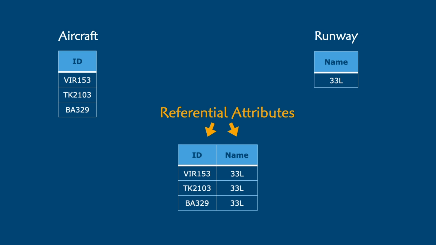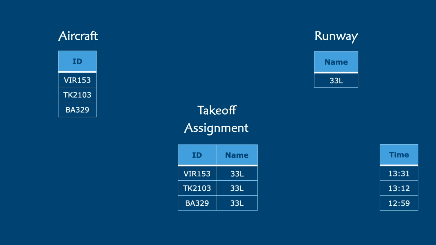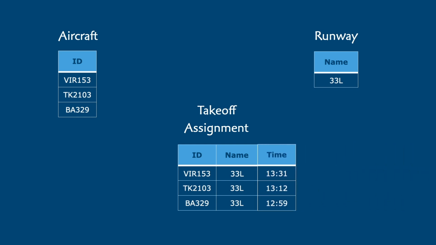Hey, did this third table just discover a new class? Like takeoff assignment? It might even have some additional attributes. The time of the assignment, for example. If so, let's rename the referential attributes to aircraft and runway so that the class makes a bit more sense. It's okay to rename a referential attribute as long as the data type of that attribute matches the type of the attribute you are referencing.